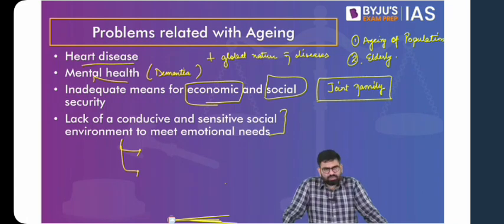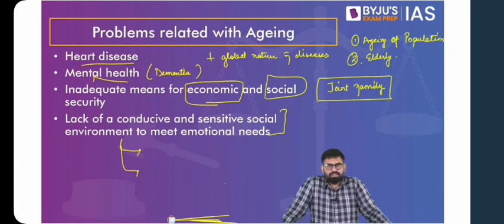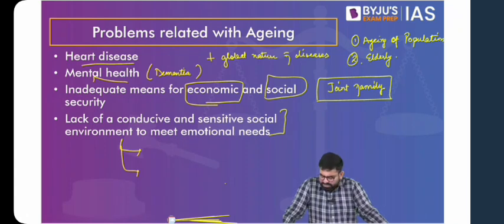Because we have to see that one element of this is the breakdown in joint family structure. So if we can bring back those joint family norms, if we can make sure that people stay together, or the young stay together with the elderly, parents stay with the children, we have to see what kind of changes can be made. So yes, advancement in agriculture will also lead to the same.